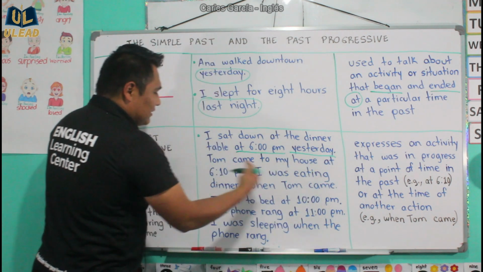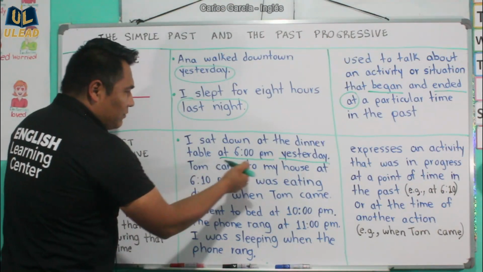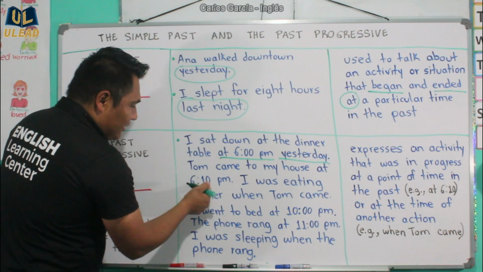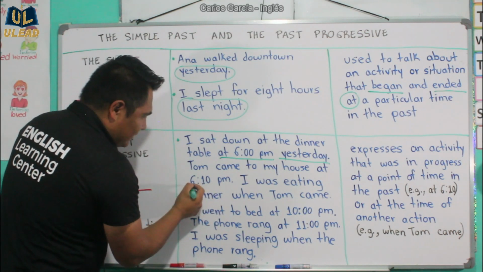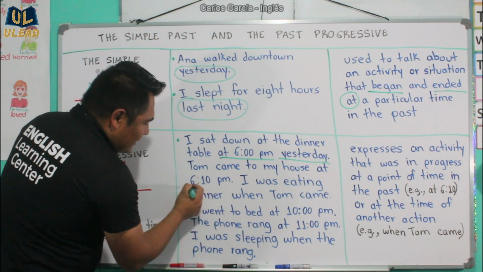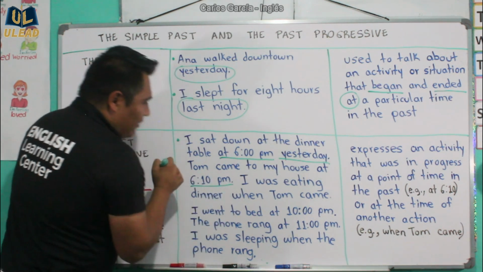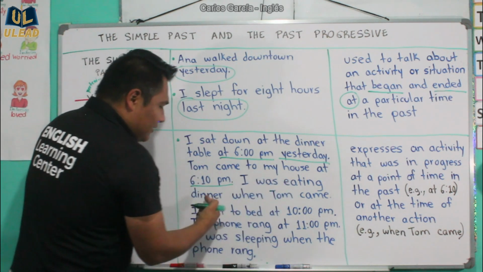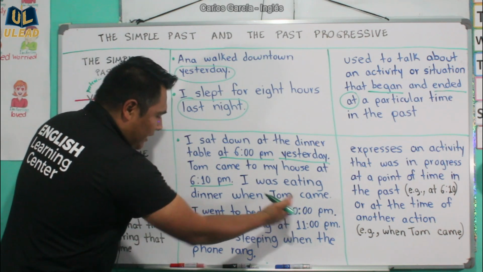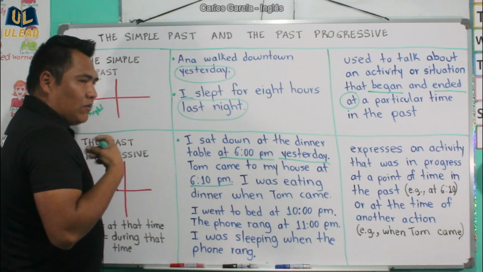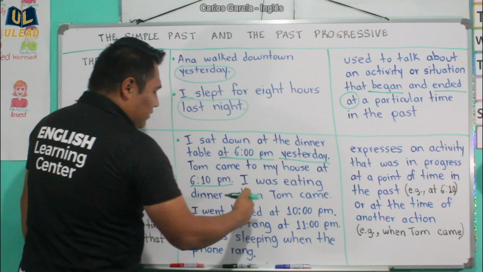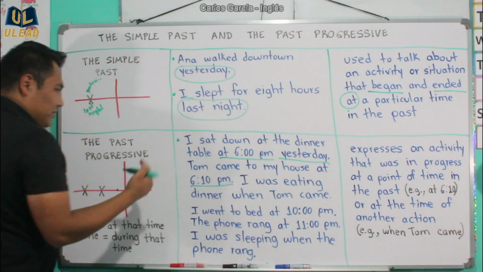This is past tense. Tom came to my house at 6:10 p.m., or 10 past 6 if you want to take it that way. I was eating dinner when Tom came. This is the first example.